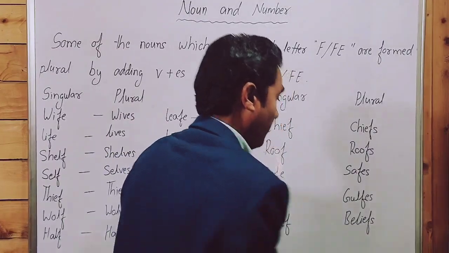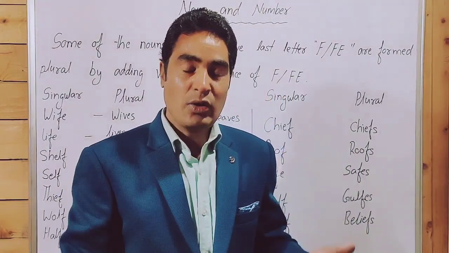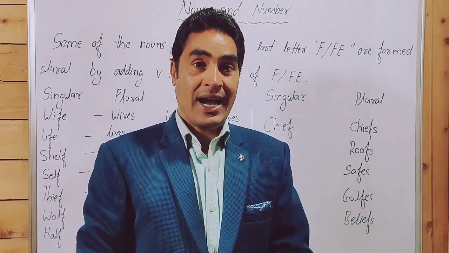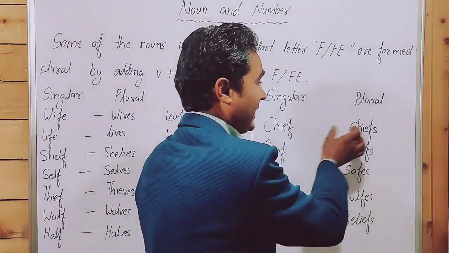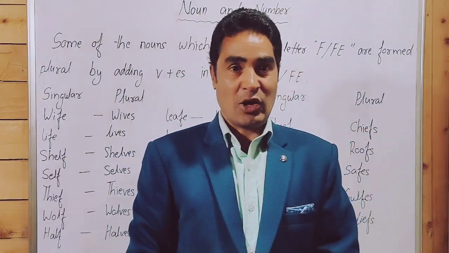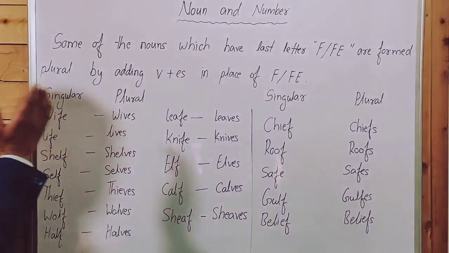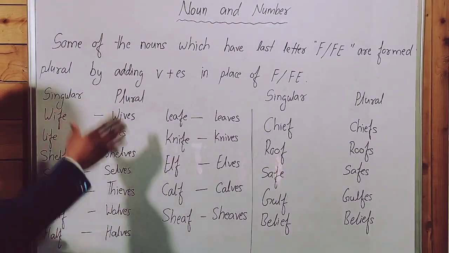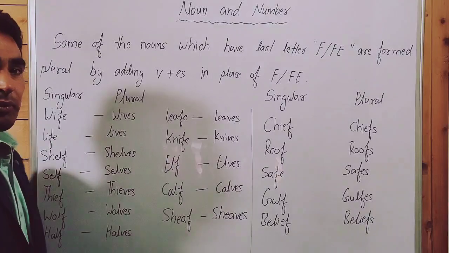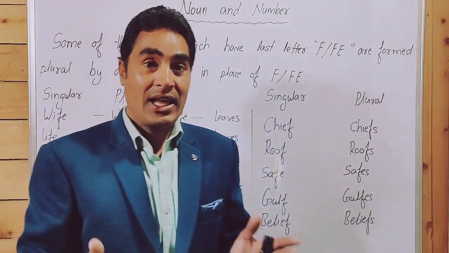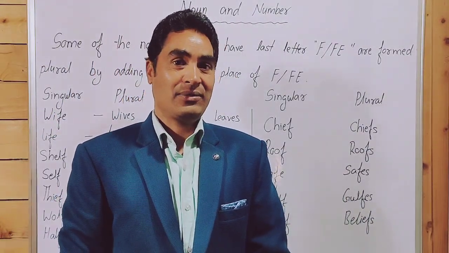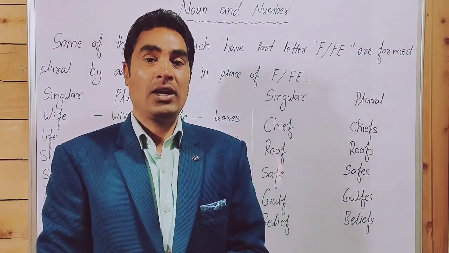Belief, beliefs, etc. 90% of words are formed plural by adding s and es at the end of the noun. Only 10% of words are formed plural by adding v in place of f.